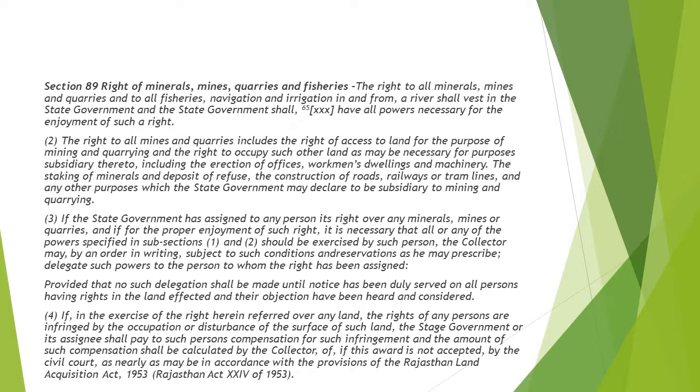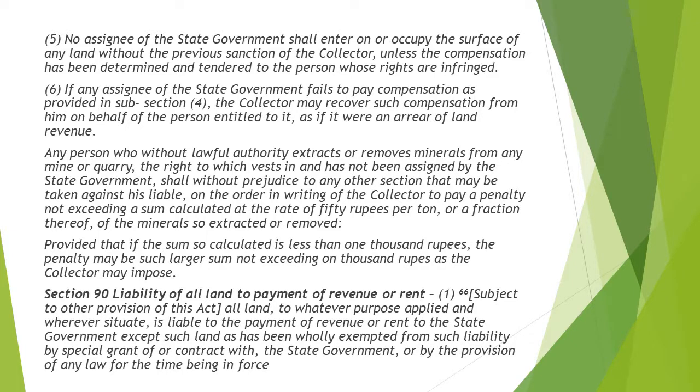If there is any kind of infringement, then what compensation will there be, and who will calculate the compensation? This is all discussed in this section. On failure to pay compensation, how can that money be recovered? And if any person without lawful authority is extracting minerals from these mines and quarries, what procedure will be followed to get a penalty from these people? So this is all covered under section 89.